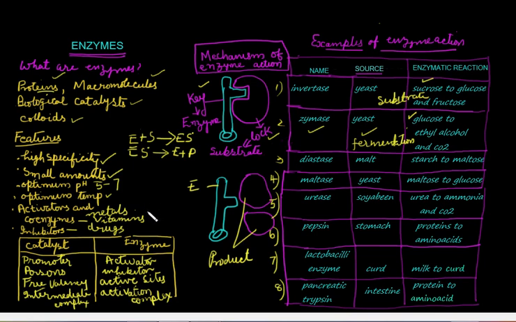Contact process is an industrial process for synthesis of sulfuric acid. Then there is Ostwald process, which is again an industrial process for synthesis of nitric acid. Such processes I have already discussed there, so I am not discussing the details again in this video. You can go back to that video and see.